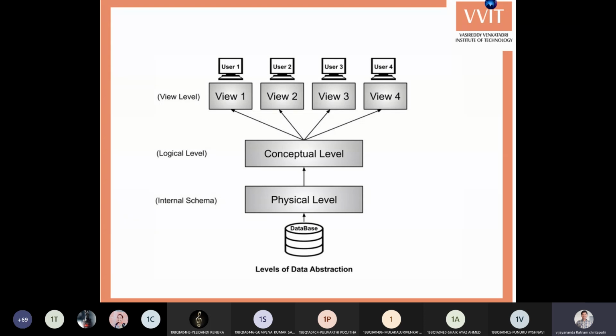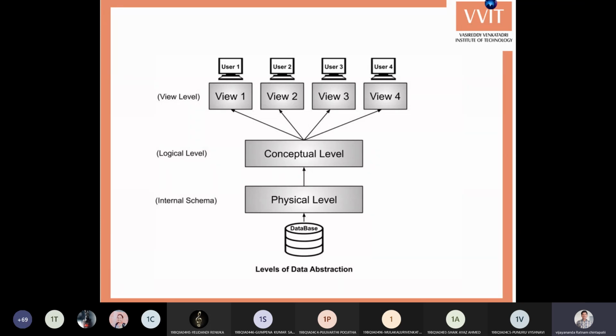When you are observing, user 1, user 2, user 3 may not require what data is actually stored in the database and how the data is actually stored. They only need to know how to access the data.